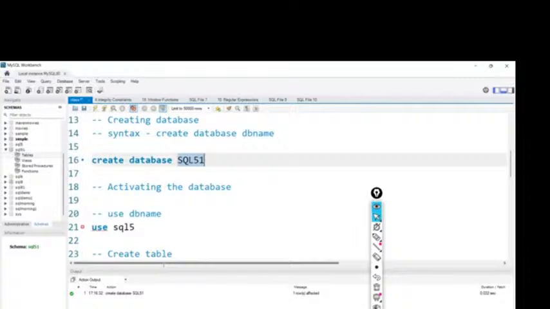Let's take the same table, select it, execute it. Now let me refresh one more time and expand tables. I can see this employee table which we created. If I select it, the information section below will show information about this employee table: the table name, column names, and data types we defined. That is how we create a table. Until here we covered in yesterday's class actually. Let me continue from now.